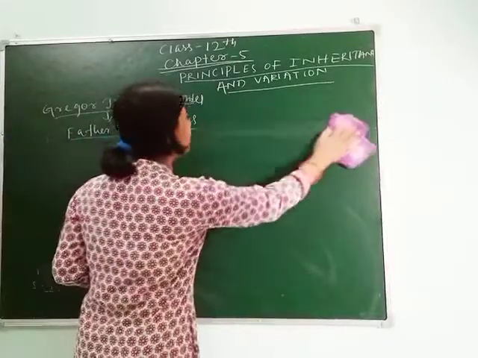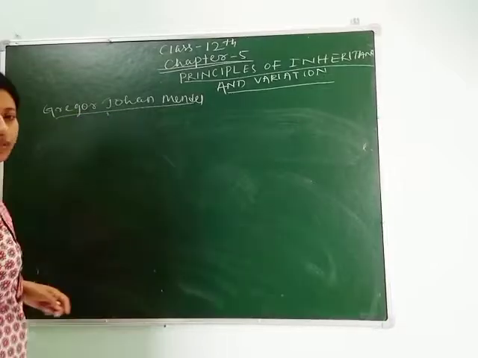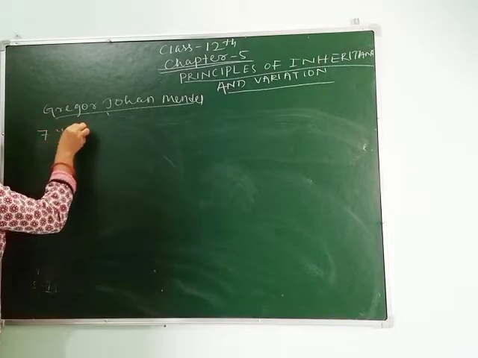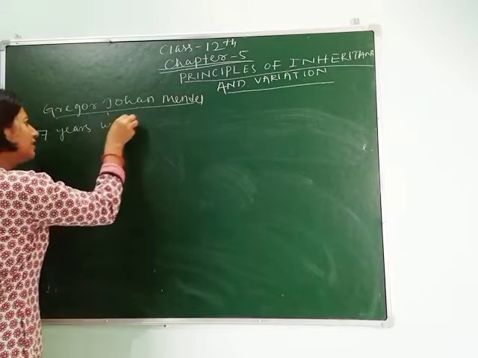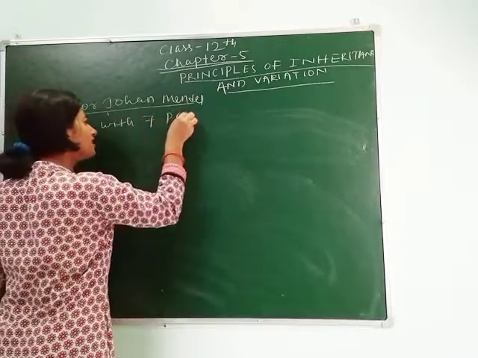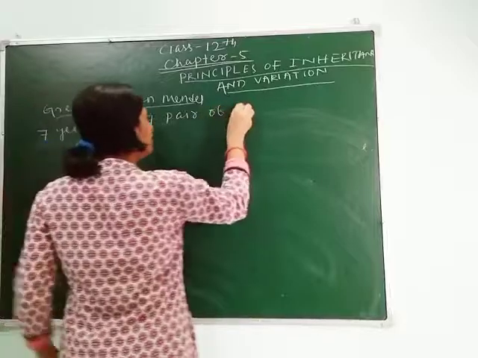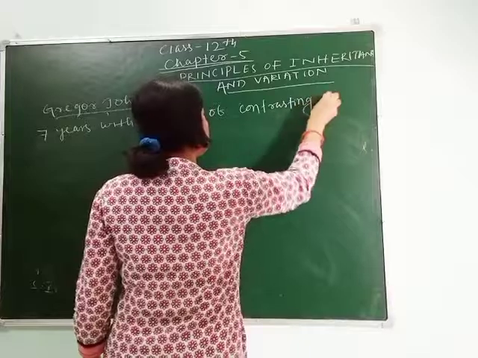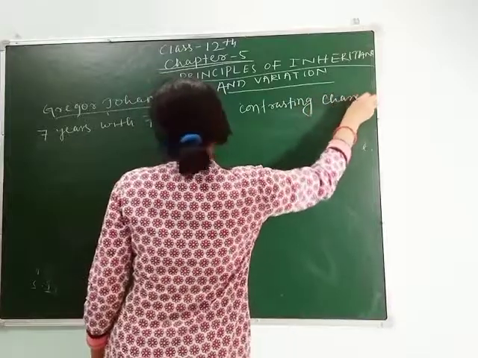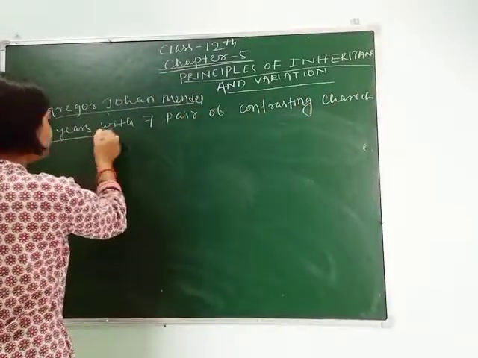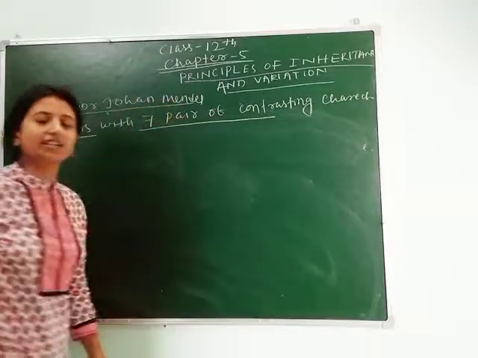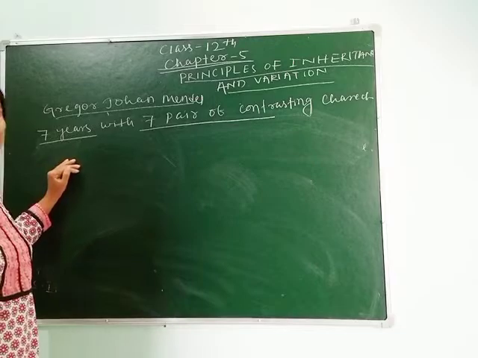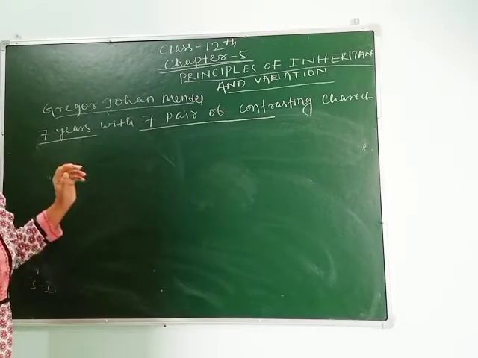First, Mendel's experiment on pea plant was continued for 7 years with 7 pair of contrasting characters. It means Mendel continued his experiment up to 7 years with 7 pair of contrasting characters.